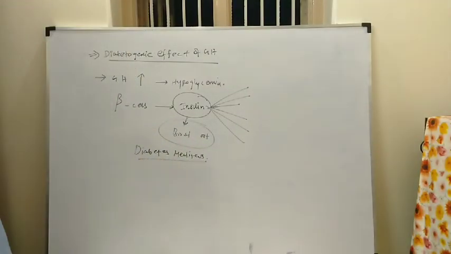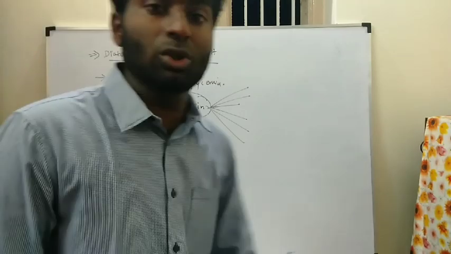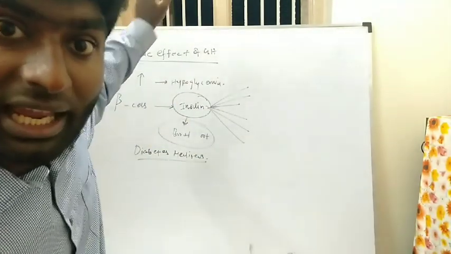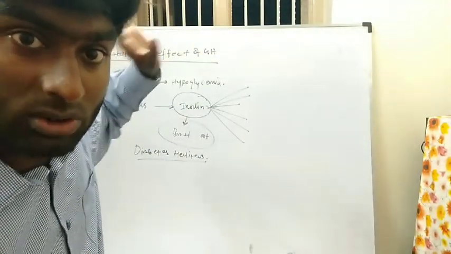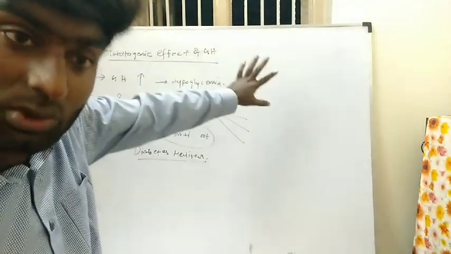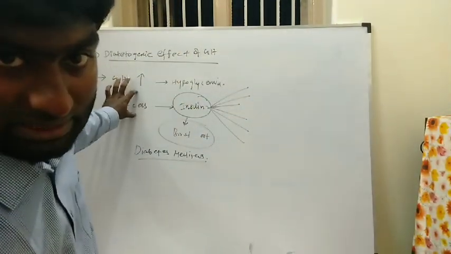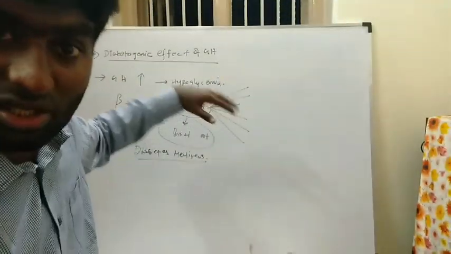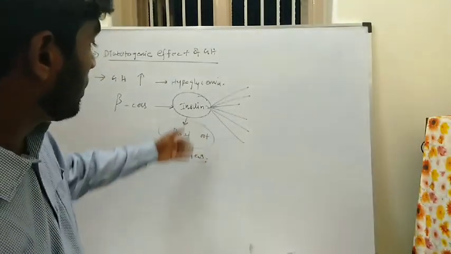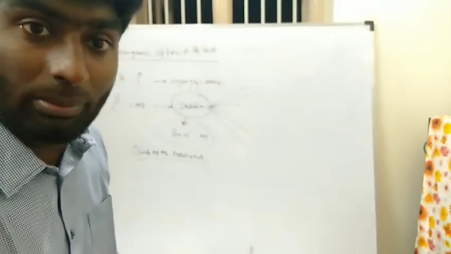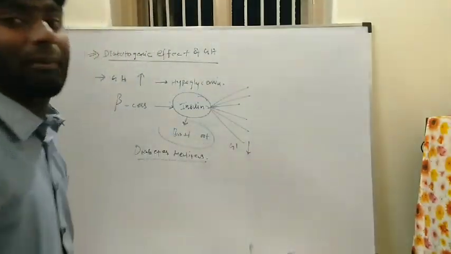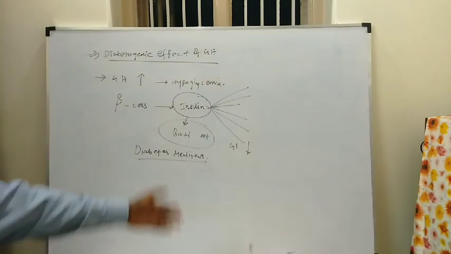The condition is called diabetes mellitus. The blood sugar level will decrease. Why will the sugar level be low? Because growth hormone secretion is high. If growth hormone secretion is high, it increases insulin from the beta cells of the islets of Langerhans. A large amount of insulin will be secreted, and at a certain stage it will burst out. So the blood glucose level will decrease. The condition is called diabetes mellitus.